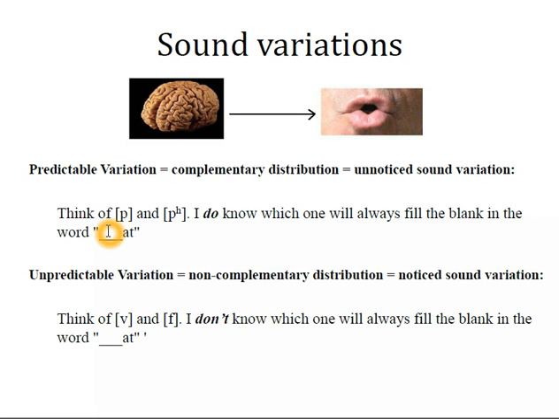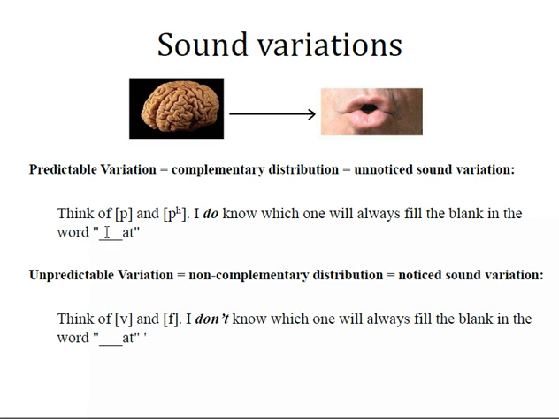I have a blank here, so I'm trying to figure out which sound to put in this blank. And I have the surroundings or the environment of this blank. In other words, what comes immediately after it, which sounds come immediately after it, and which sounds come immediately before it. So in this environment here, I have an unknown sound followed by the sound a and the sound t. So, of course, together those would sound like at. And I'm using regular English spelling here and not IPA.